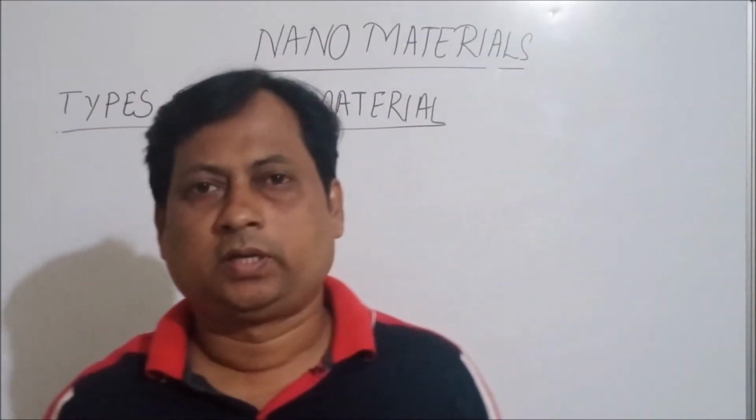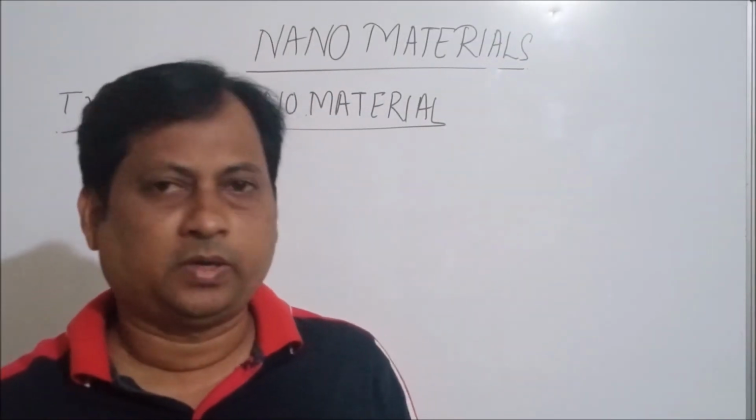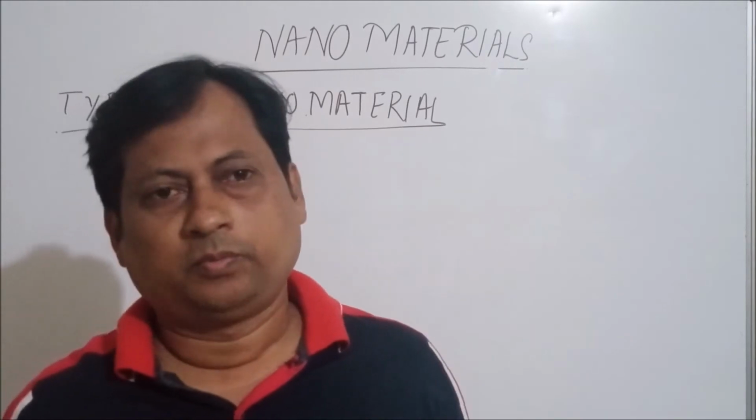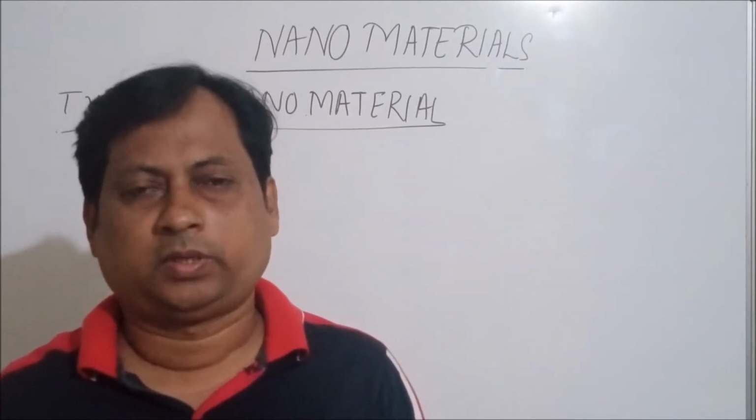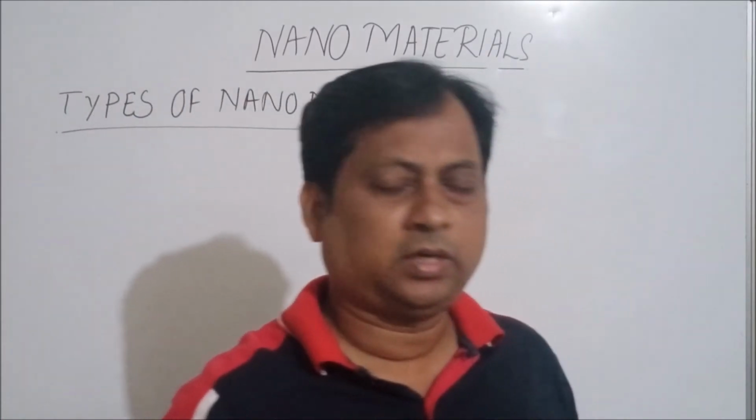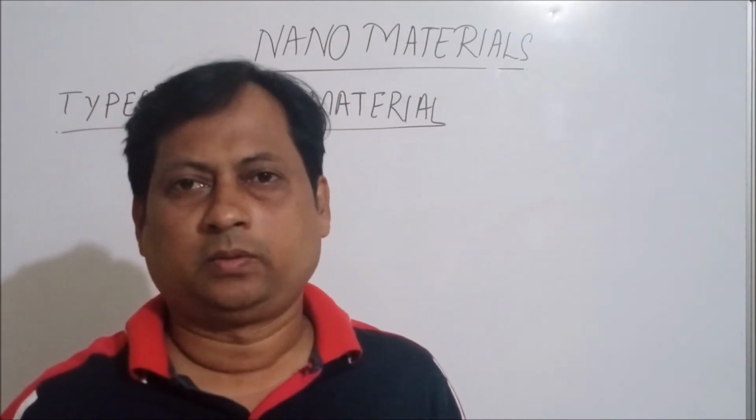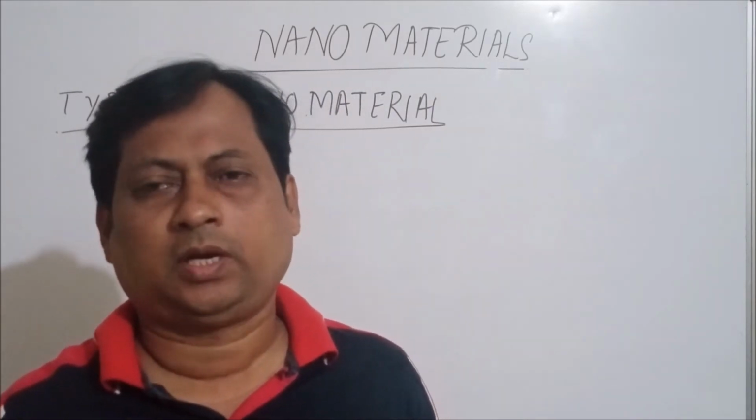Types of nanomaterial. There are again four types of nanomaterial: zero dimensional particle, one dimensional particle, two dimensional, and three dimensional particle.